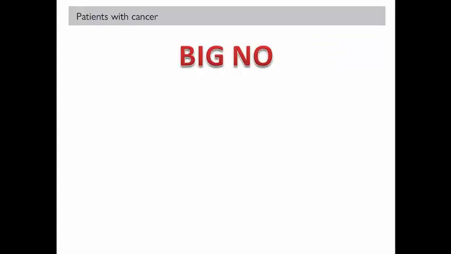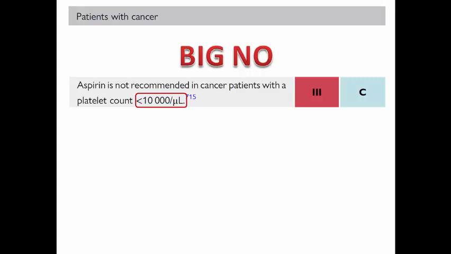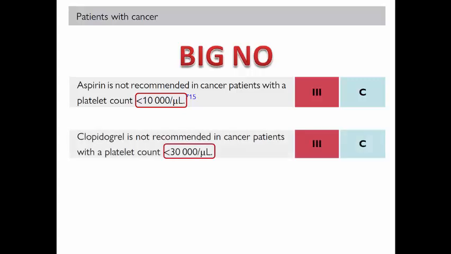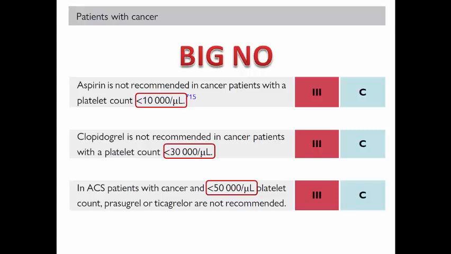And the big no in cancer patients regarding the platelet count: don't use aspirin if the platelet count is less than 10,000. Don't use clopidogrel if the count is less than 30,000. And don't use prasugrel or ticagrelor if the count is less than 50,000.